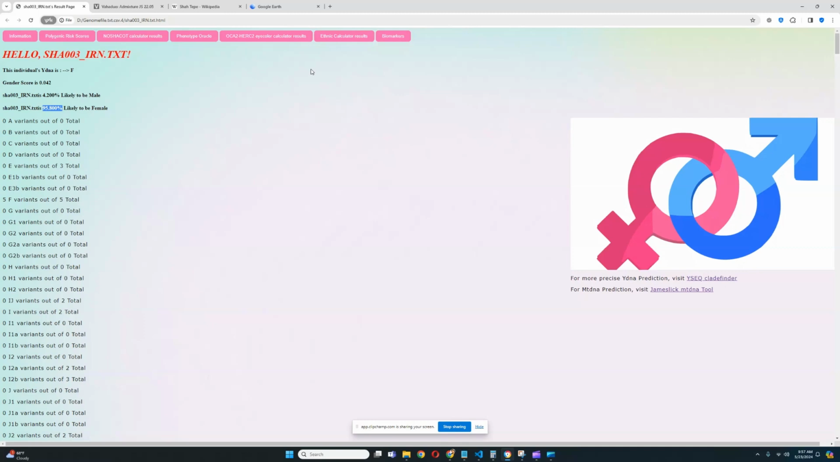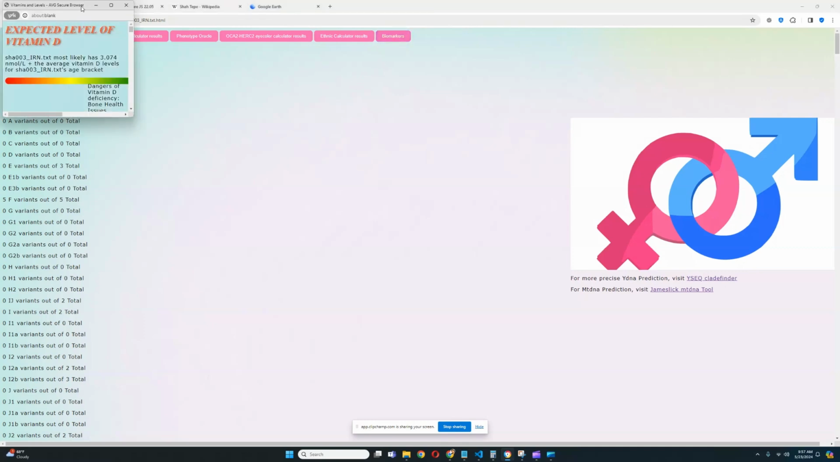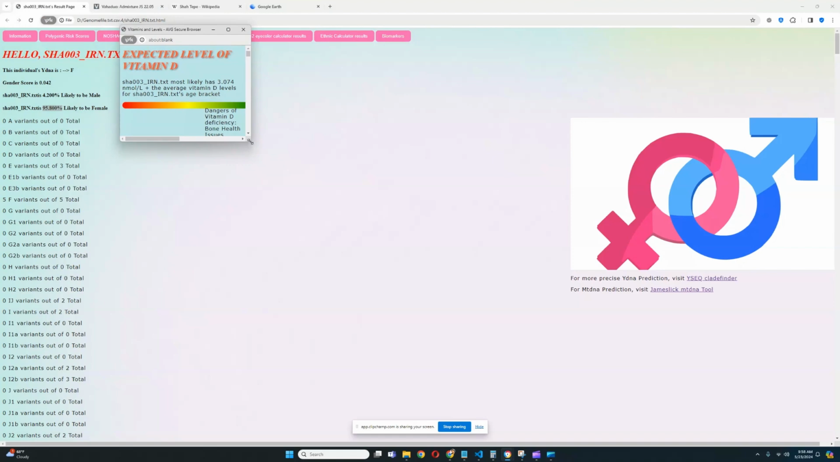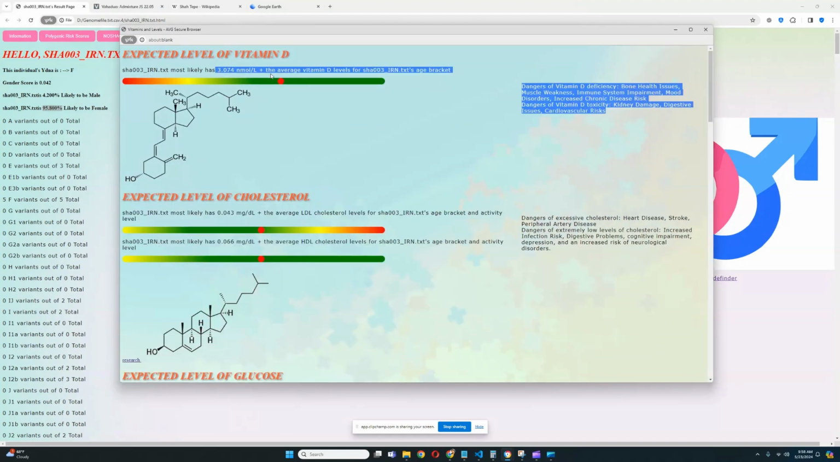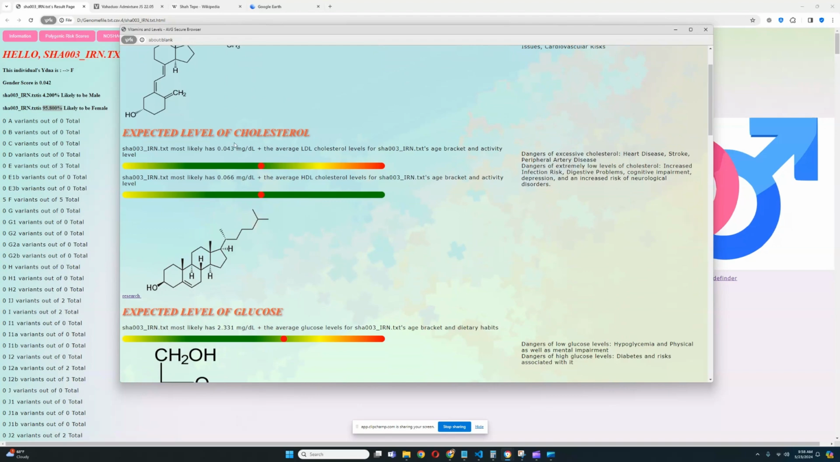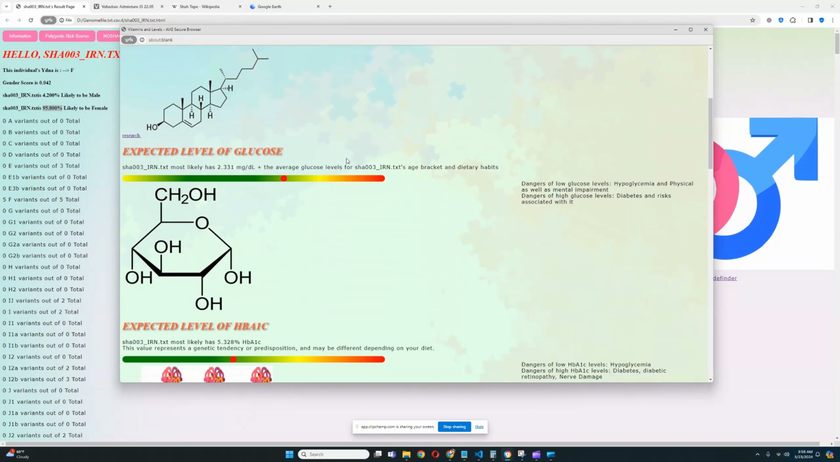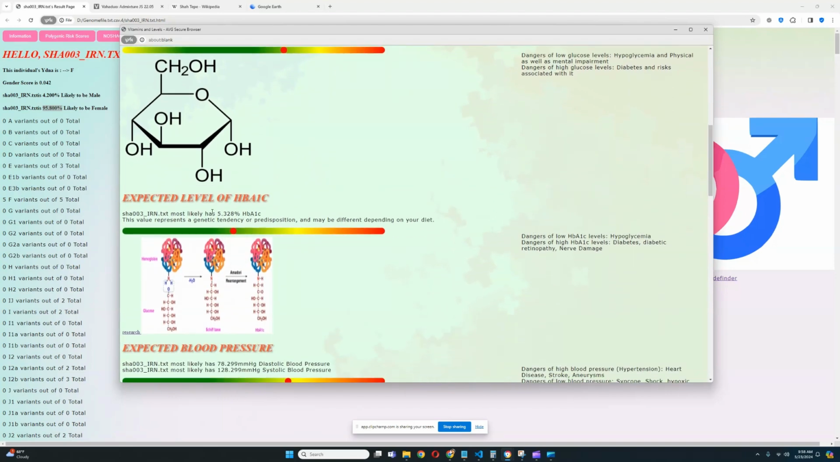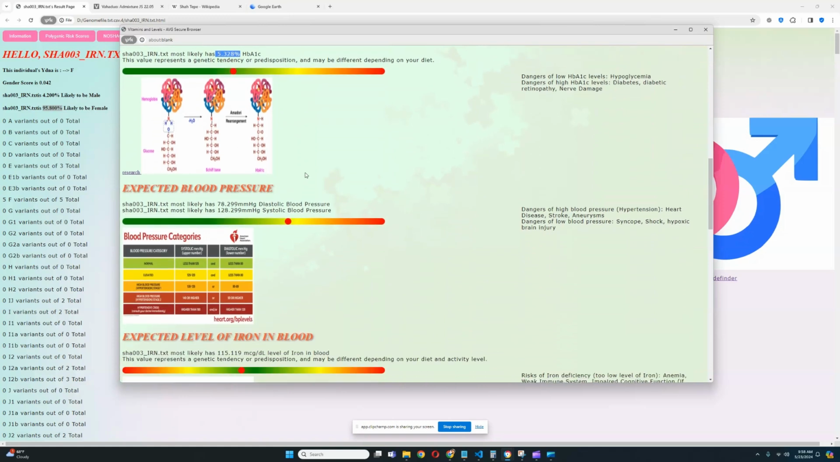All right, let's see what she scores for the biomarkers panel. She scores above average level of vitamin D. She scores average level of LDL cholesterol, average level of HDL cholesterol. She's scoring above average level of glucose. She's scoring average level of hemoglobin. She's scoring very high blood pressure. Wow, so she has a predisposition to high blood pressure, which is really unfortunate.